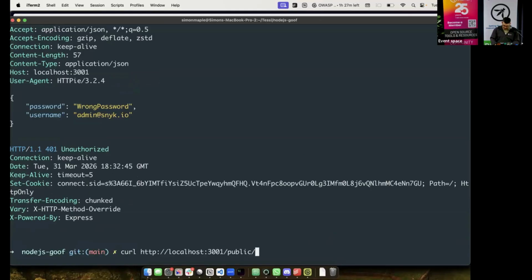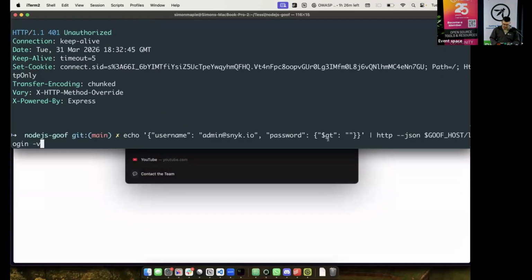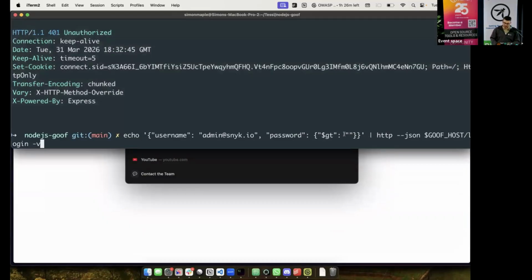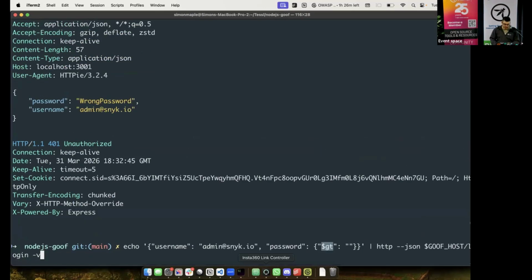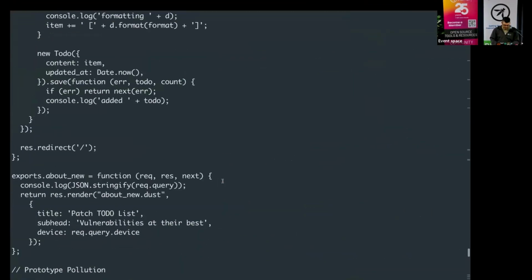However, let's do a NoSQL injection. A NoSQL injection is this. Let me put this up a touch. A NoSQL injection is where we're passing an object here, all right? And this object actually gets executed. We're checking if the password is greater than an empty string. That will return true. So now, when we do our check, where is our check? When we do our check,